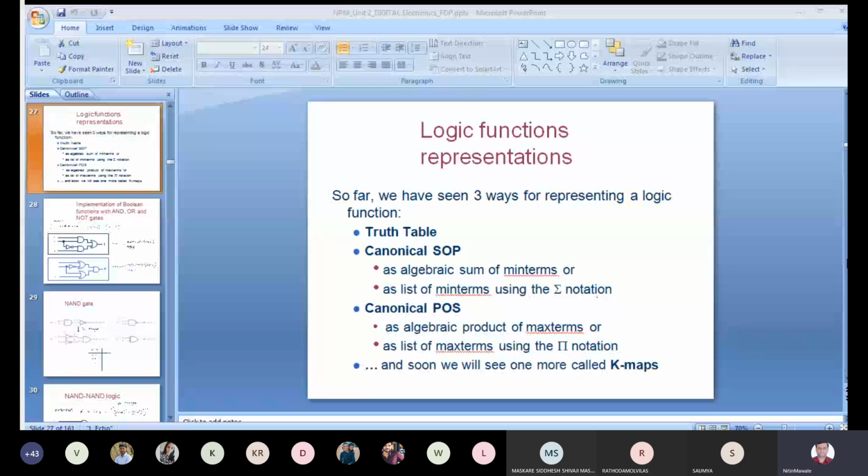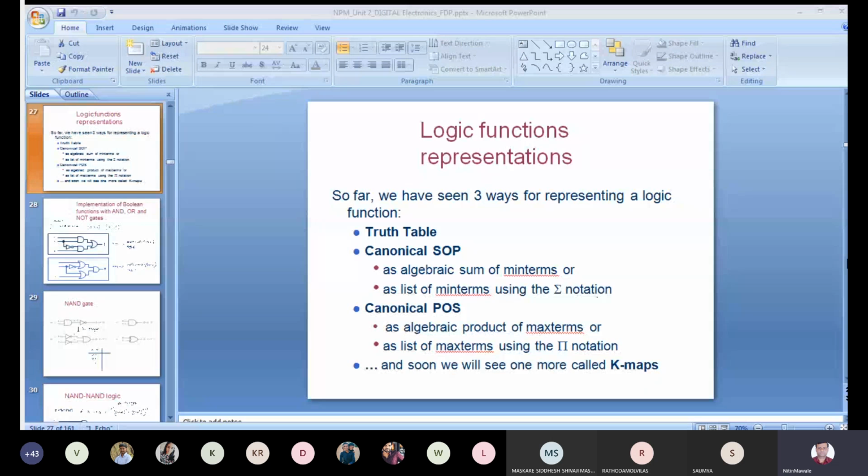The individual term is a product, and the summation of such product terms is an SOP form. It is a list of minterms using summation notation, and for a minterm we take the notation as small m. Then canonical POS is the algebraic product of maxterms. The individual term is a summation term, and the product of such summation terms is a POS.